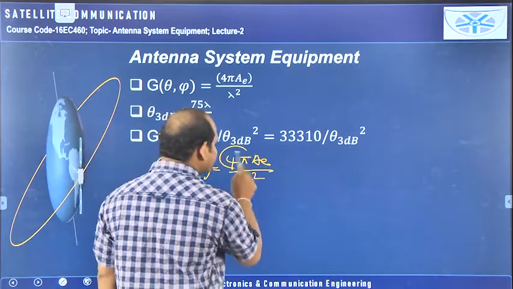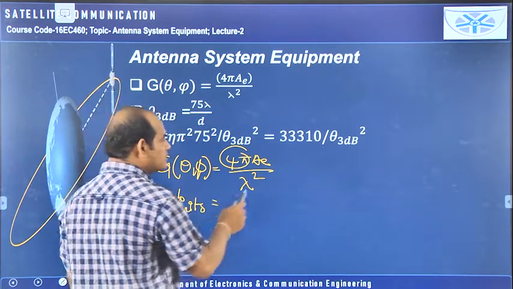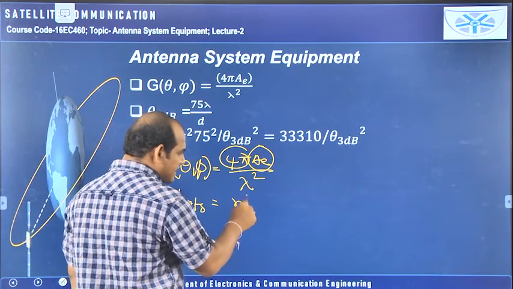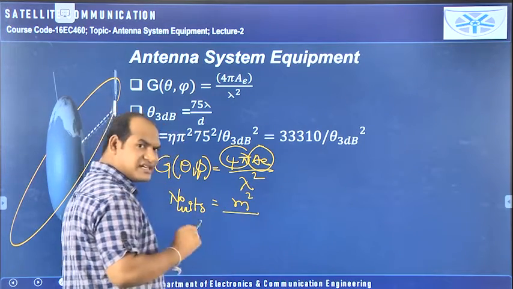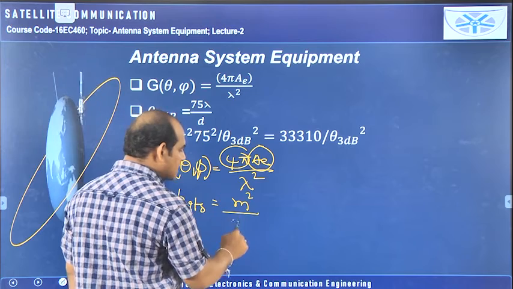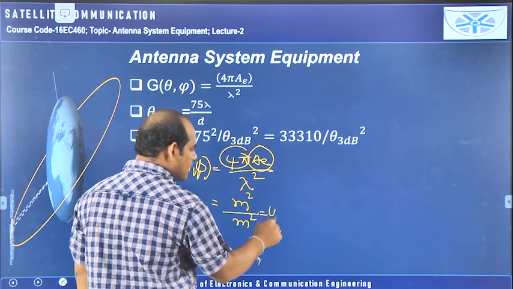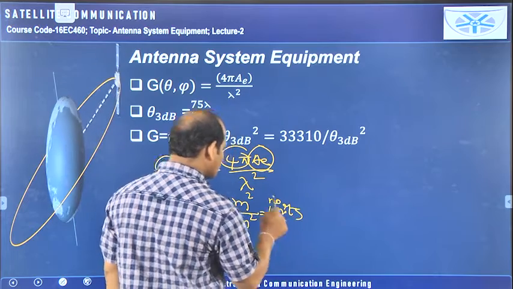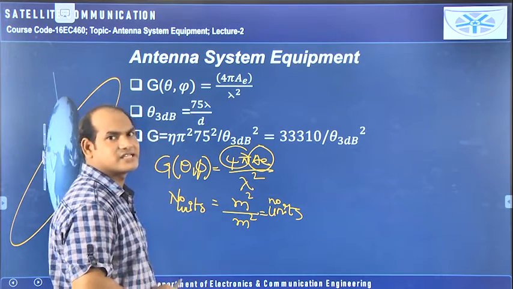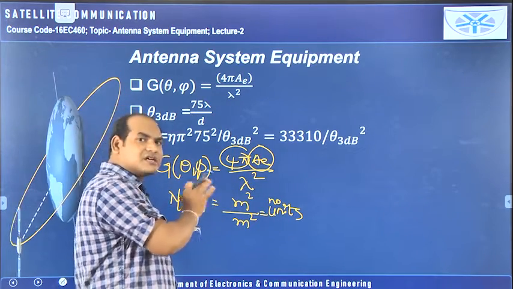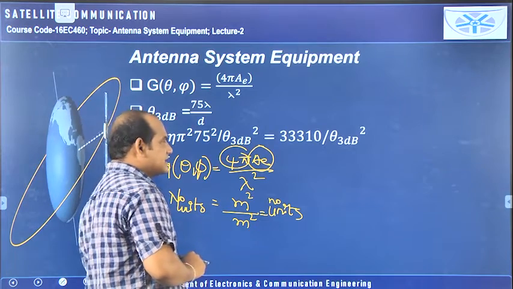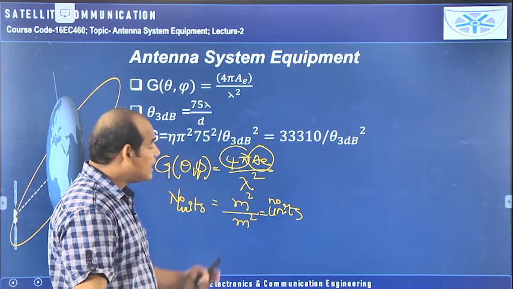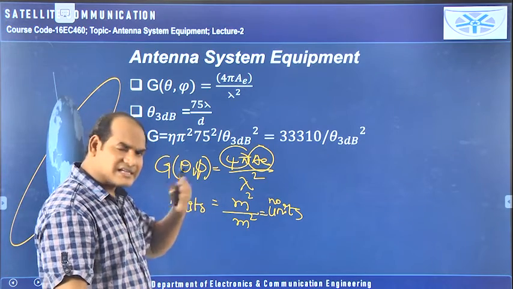4 pi is one constant that has no units. AE, effective aperture area, means meter square, that is area in meter square. Lambda is the wavelength measured in meter, so lambda square means here also meter square. So no units is equal to no units, so the equation is satisfied. What can we understand from this? Here the gain is proportional to effective aperture area. Already we can understand that.